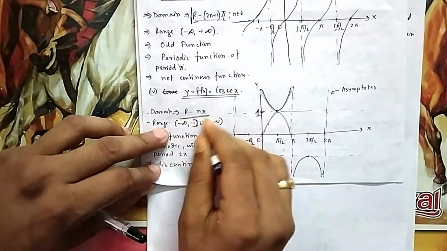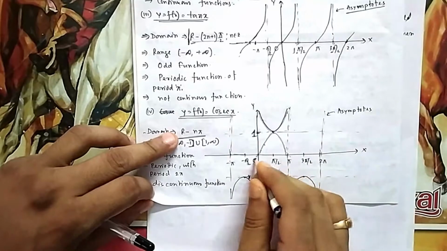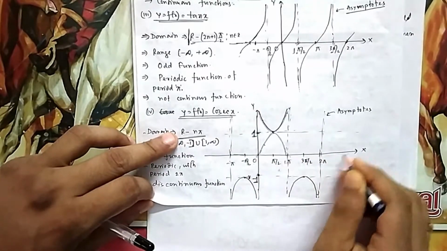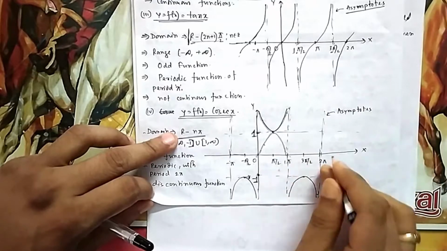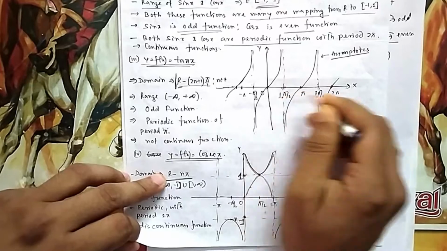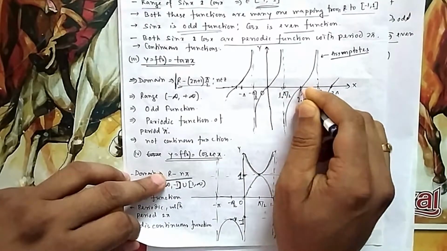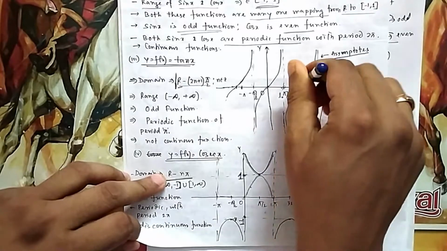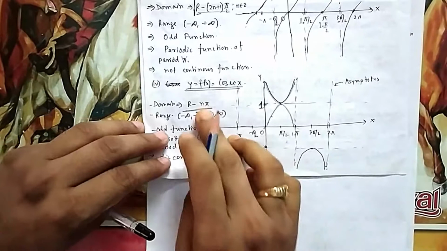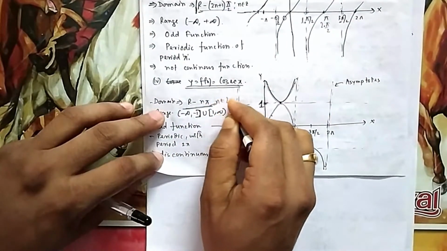So for the domain I again have to deduct these points, which are the multiples of pi, and it is not only even multiples. 0, 1 pi, 2 pi, 3 pi, even or odd, any multiple of pi you reach will be thrown out. Here it is odd multiples only, 1, 3, because this is an even multiple, 2 into pi by 2, and here you are not thrown out of space. Here you are on the line itself. So you have to remove any multiple of pi, that's why it is n pi, where n is again any integer.